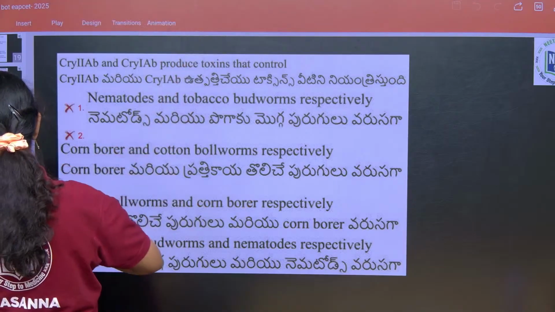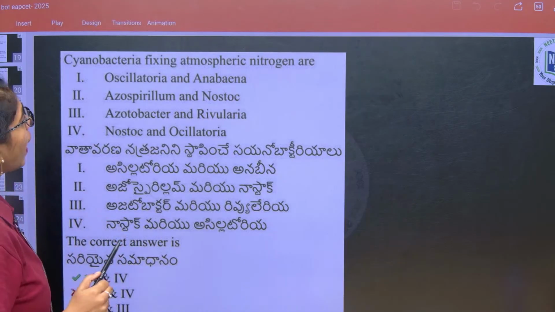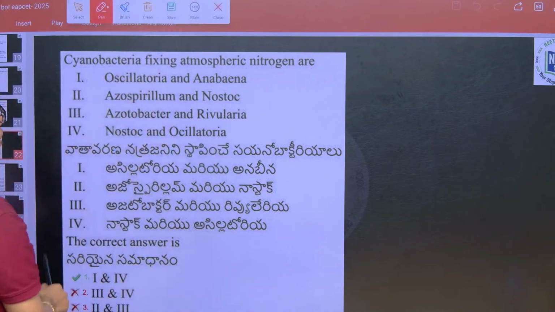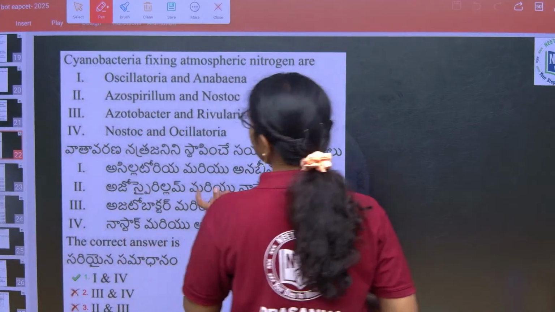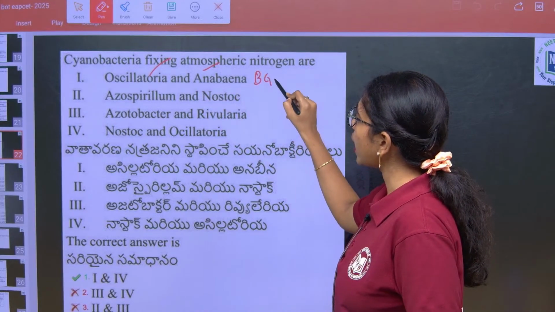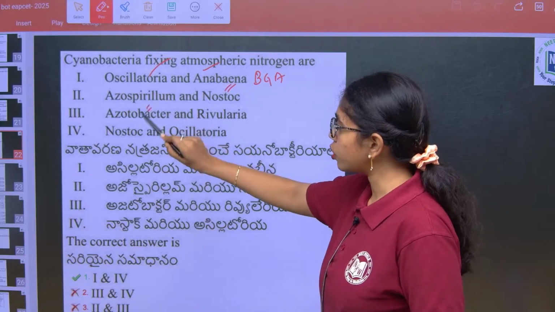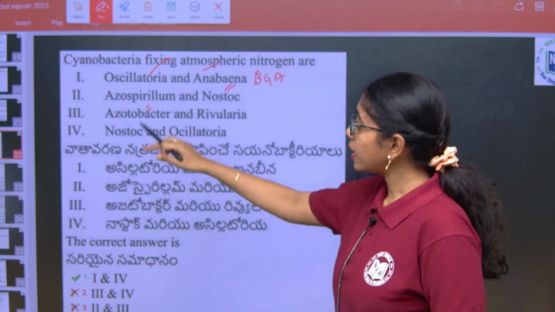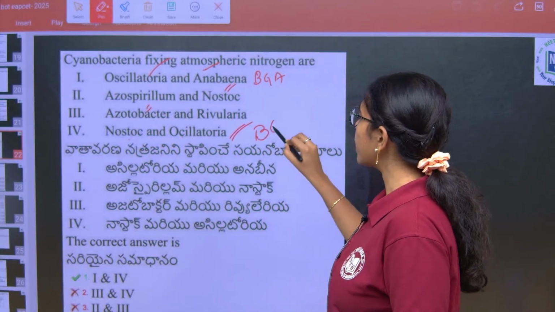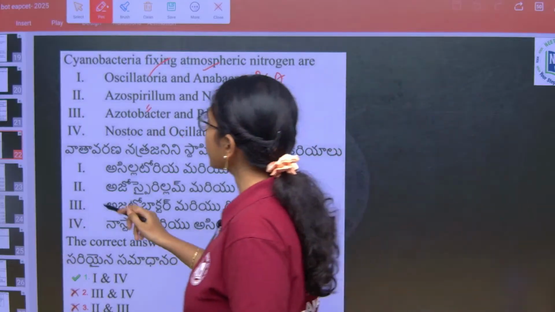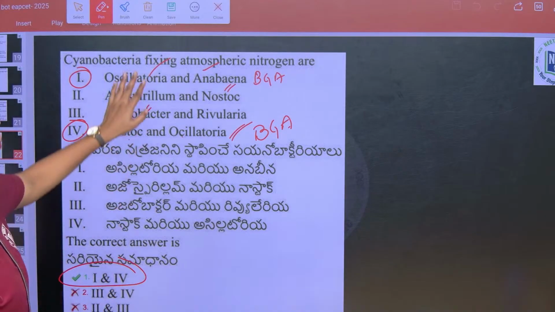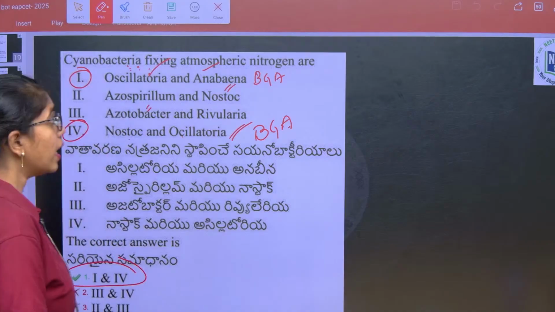Then here, cyanobacteria, that is blue green algae, fix atmospheric nitrogen. What are the cyanobacteria present over here? Oscillatoria and Anabaena, these are BGA, blue green algae. Here Nostoc is BGA, and Acetobacter is not BGA. Next, if you see the fourth option, Nostoc and Oscillatoria both come under blue green algae. So here what do we have to take? Option 1 and option 4, that is the first option. Both of them are cyanobacteria fixing atmospheric nitrogen.